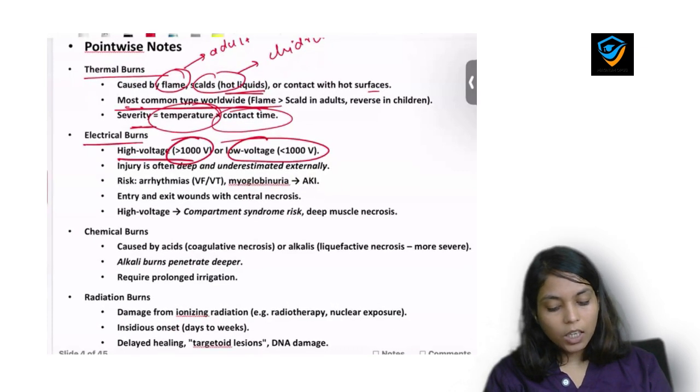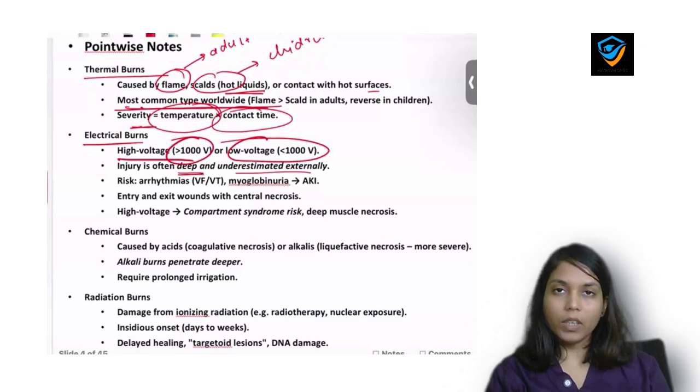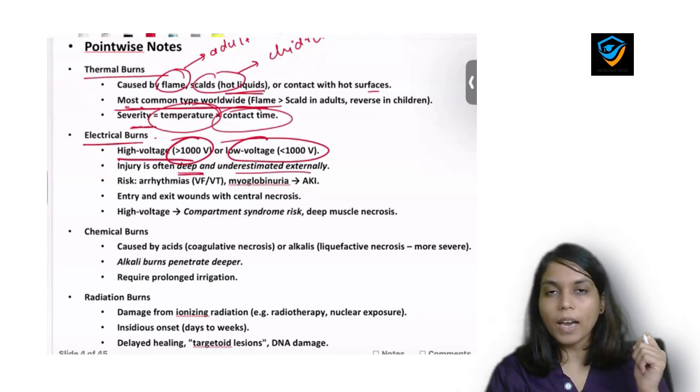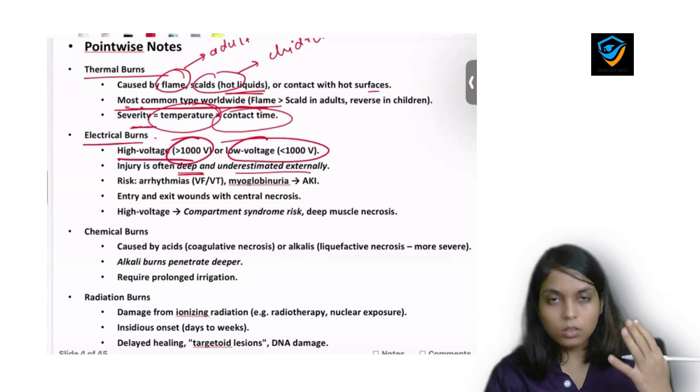Second point is the injury is often deep and underestimated externally. We already discussed it. In electrical burn, most of the time there is only an entry point and exit point, and the tissue in between might look normal, but there is damage to the deeper muscles and to the heart.